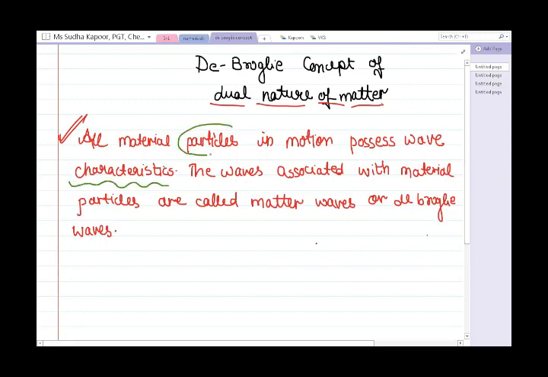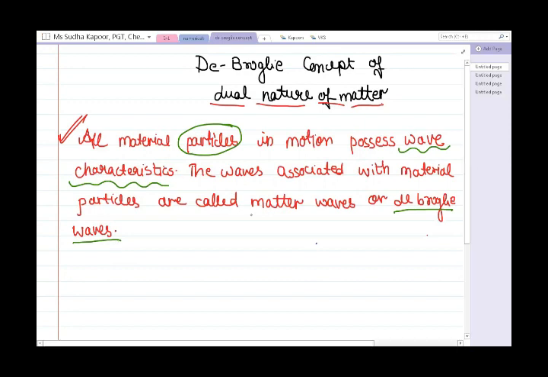Remember, these are particles, but they also possess wave character. The waves associated with material particles are given the name de Broglie waves or matter waves. This was applicable for electron, proton, atom, nucleus, molecule, the microscopic objects.